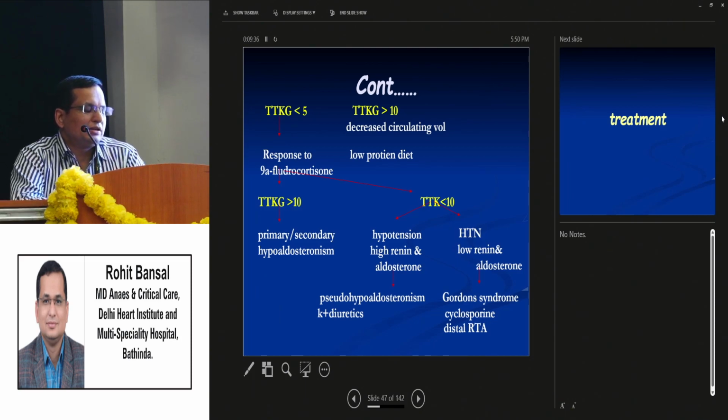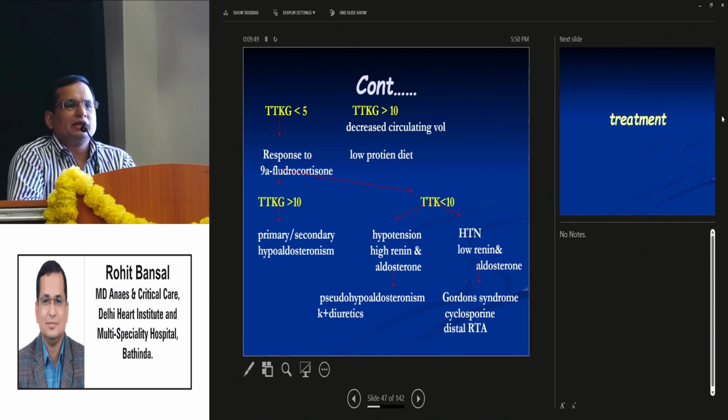Then you have to measure the transtubular potassium gradient. I am talking about this term, transtubular potassium gradient. You must be wondering how to measure it. You have to take two samples, one blood sample and one urine sample, and then measure the potassium concentration in both the samples. The ratio will give the transtubular potassium gradient.